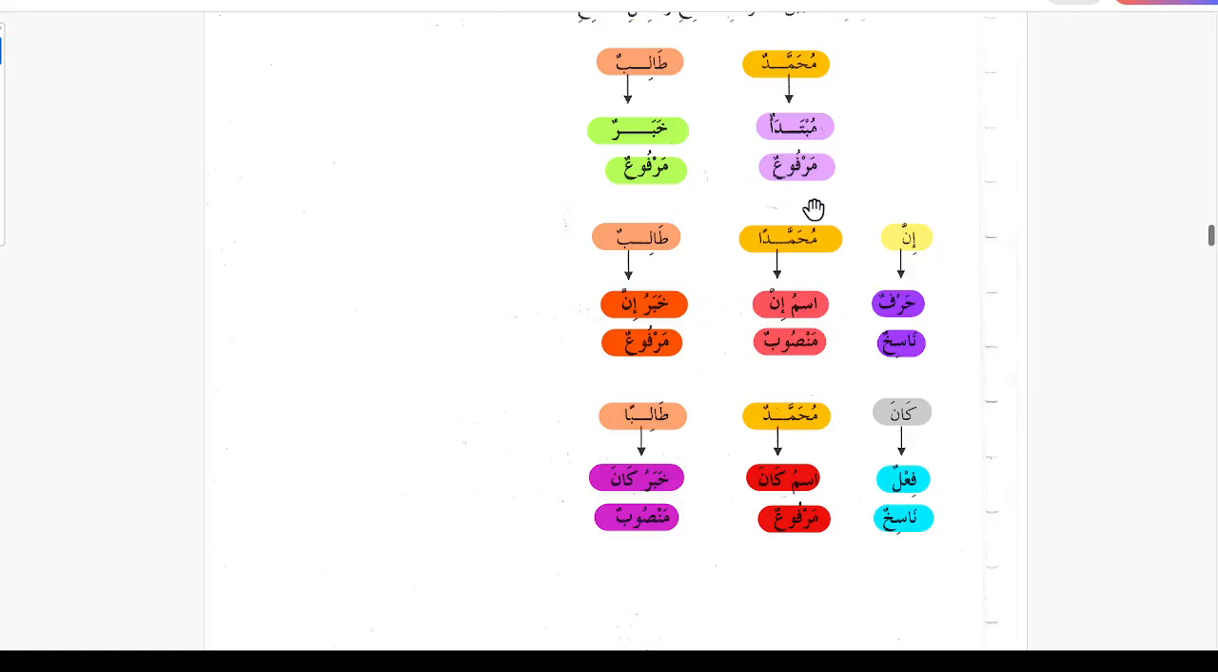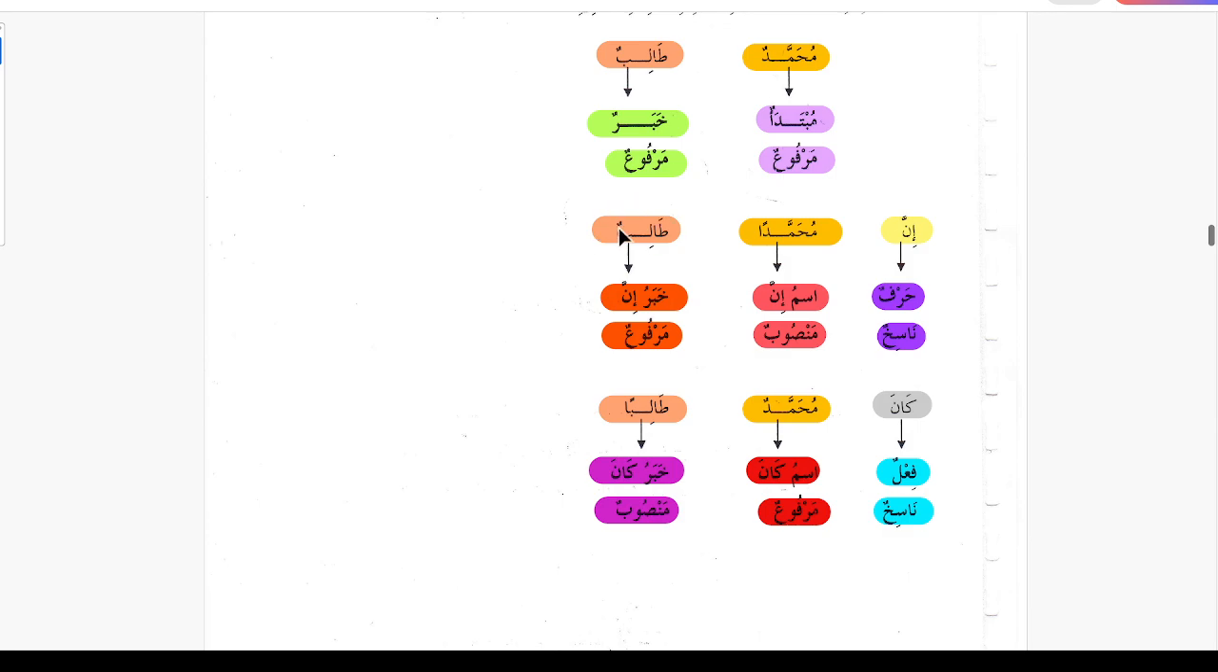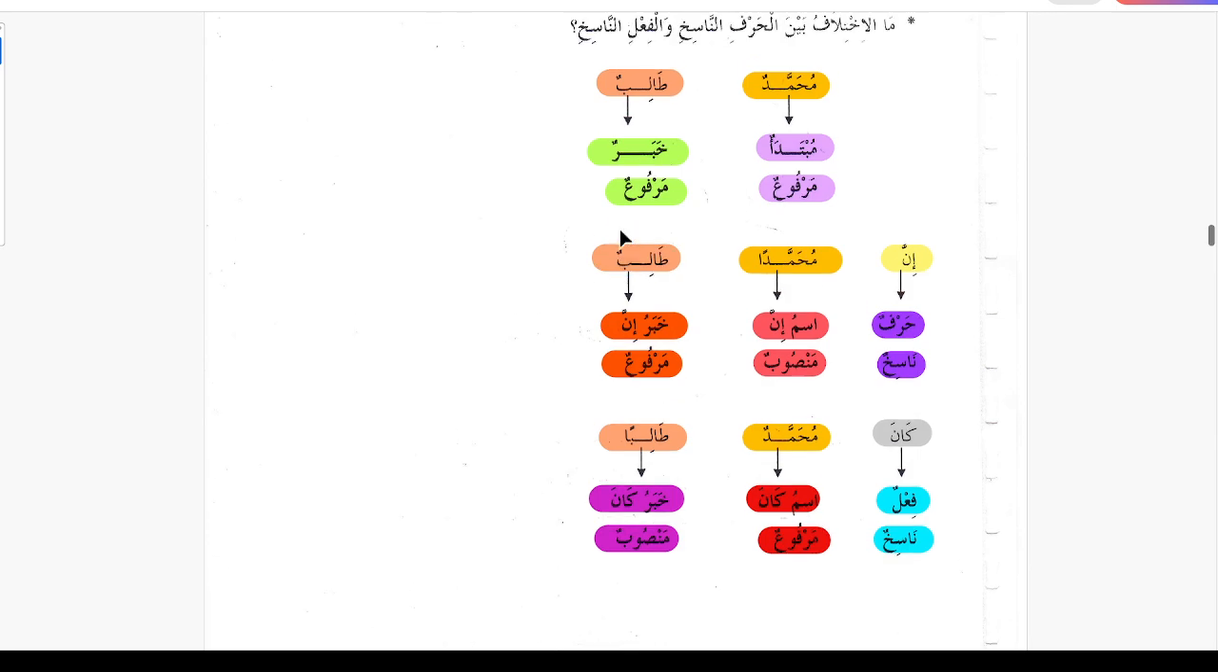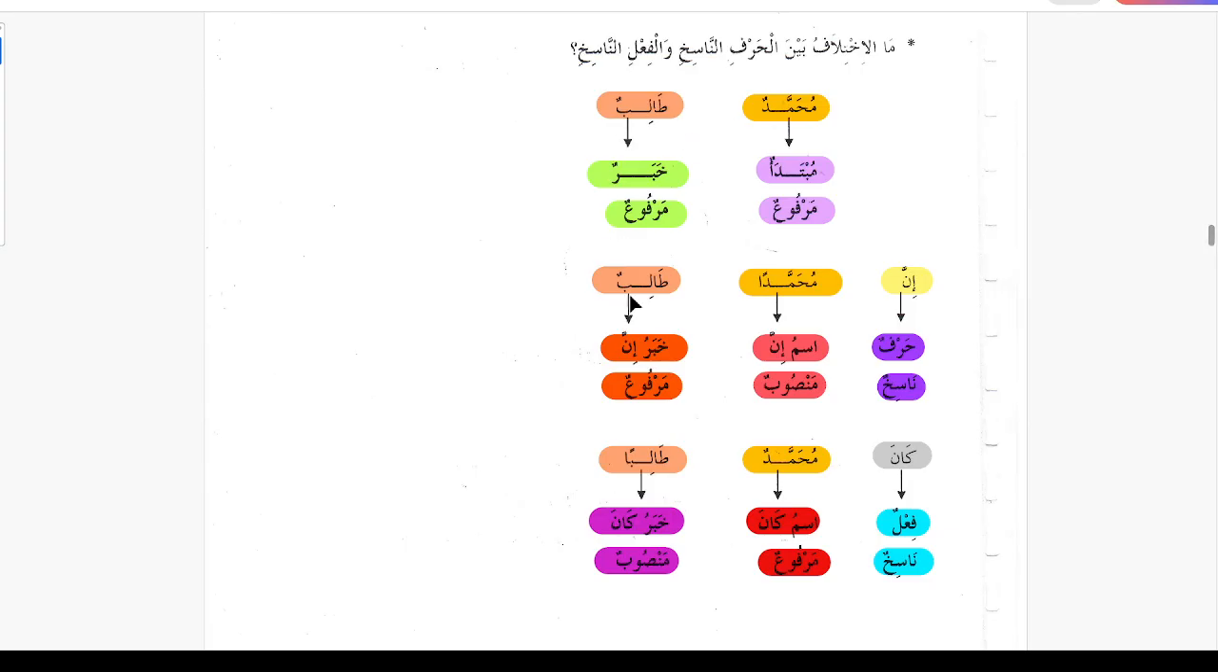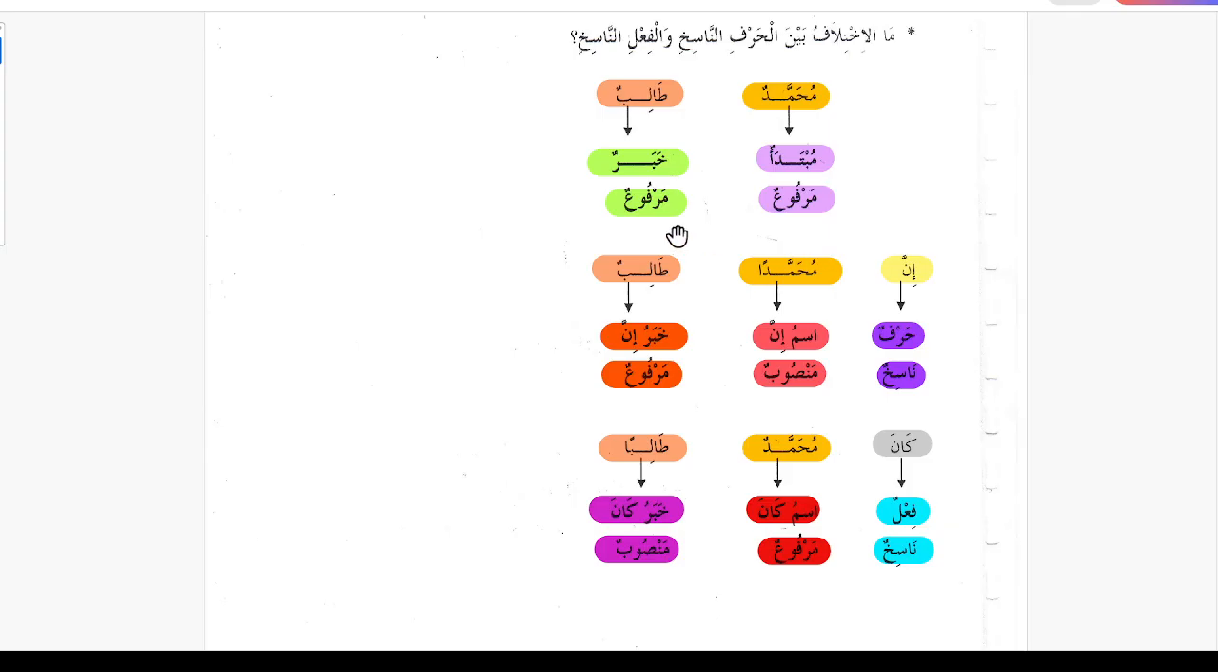So Muhammadan becomes ismu inna and is mansubun walamatun nasbi al fatah, and talibun is khabru inna marfoon walamatu rafi ad-damma. So the khabar stays as in jumla ismiya, it does not change. Only that un changes to an. And for kana, there is a reversal here. This becomes marfu and this becomes mansoob.